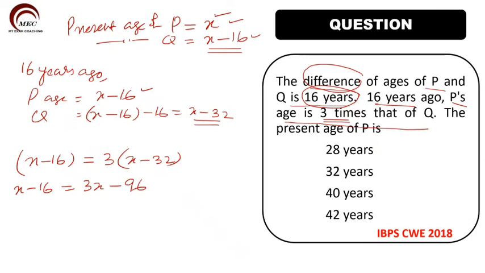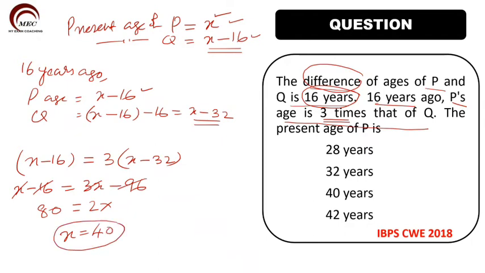So here I have 3X, here we have 1X, so remaining will be 2X. Here I have 16. When I take this minus 96 to this side, I'll get 80. So X is equal to 80 divided by 2, which is equal to 40.